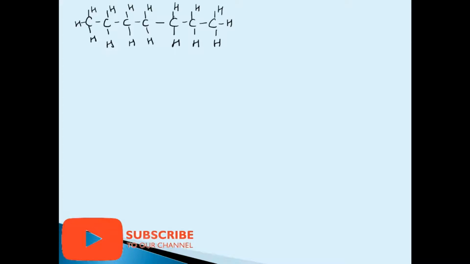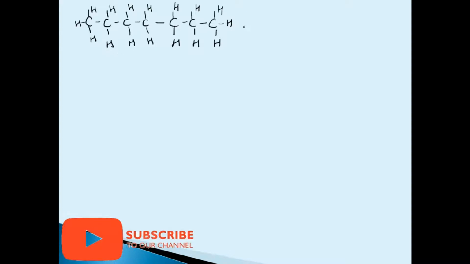Now, can you see there is all single bond? Yes, so you can do numbering anywhere. Now we have to see the longest carbon chain. It's 1, 2, 3, 4, 5, 6, 7. And if you move from this side, 1, 2, 3, 4, 5, 6, 7. There is no double bond, nothing.